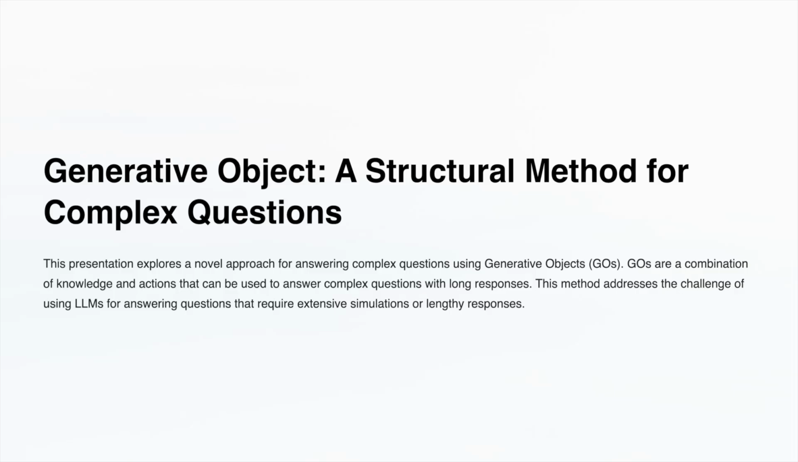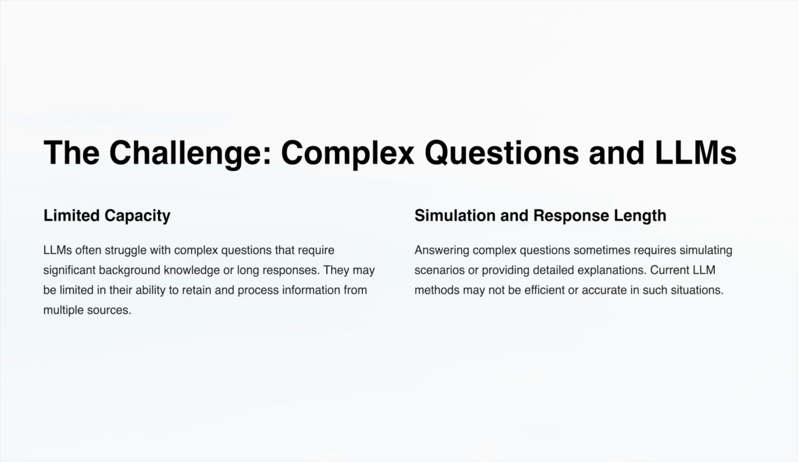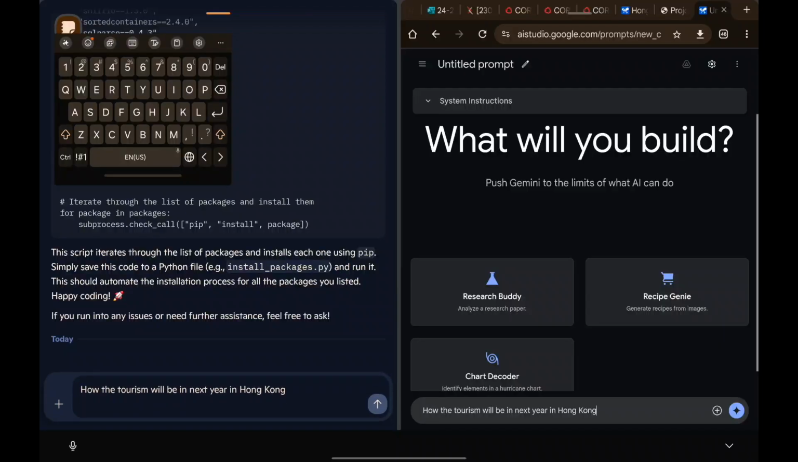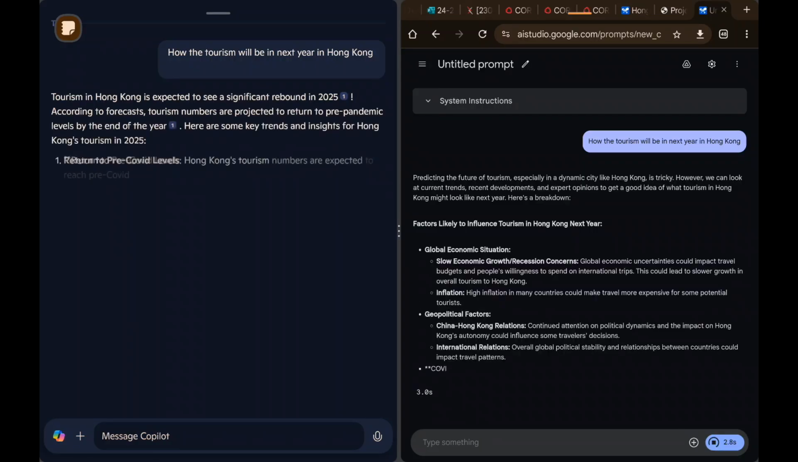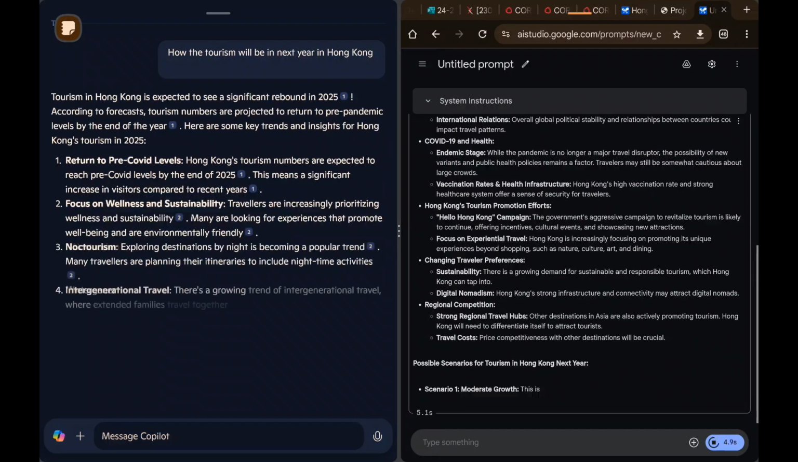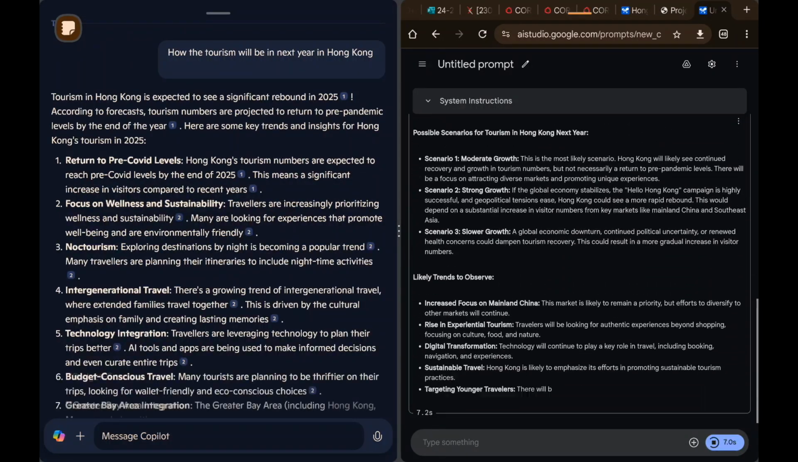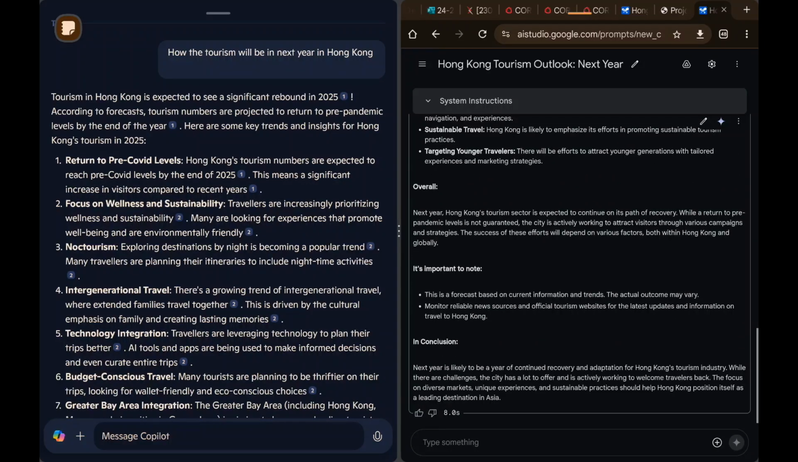Hello, my name is Chapel Harris, and today I'm excited to present my project titled Generative Object. This project introduces a structural method for answering complex questions that require long responses. The goal is to provide a method to allow large language models to answer questions with extensive simulation or detailed response.